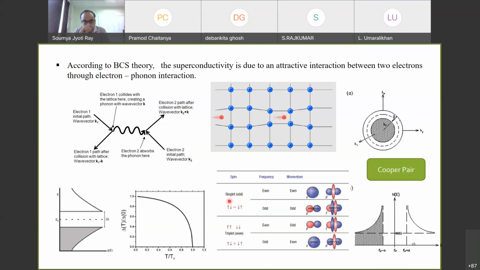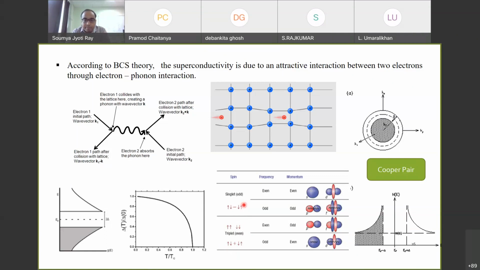For the triplet part, since it is triply degenerate, we have three states: up up, down down, or up down plus down up. So these three states are possible in the triplet state, and the spin symmetry is even. Here we have two electrons, each carrying half spin, S1 equal to half and S2 equal to half. If I combine these two spins, I get a total spin of 0 or 1. The 0 is a singlet state and 1 is a triplet state.